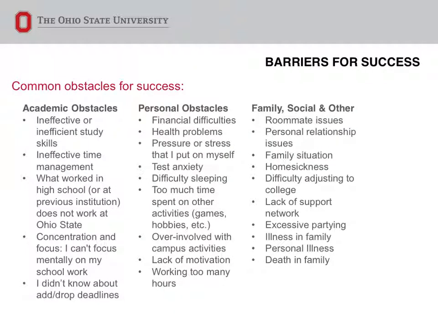College students have a lot on their plates. Here we have identified a list of obstacles students may experience. We have broken them down into 3 types of barriers, including academic, personal and family, and social. Which barriers do you feel that you may experience from time to time? For example, an academic obstacle could be time management.